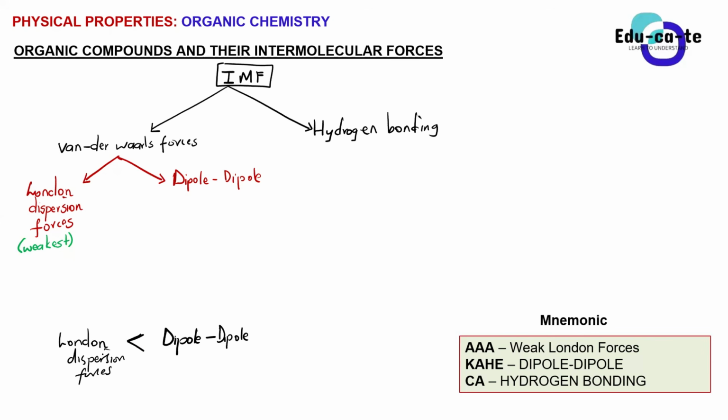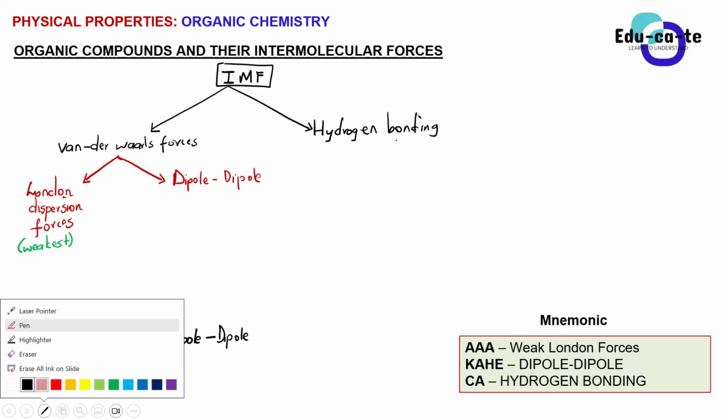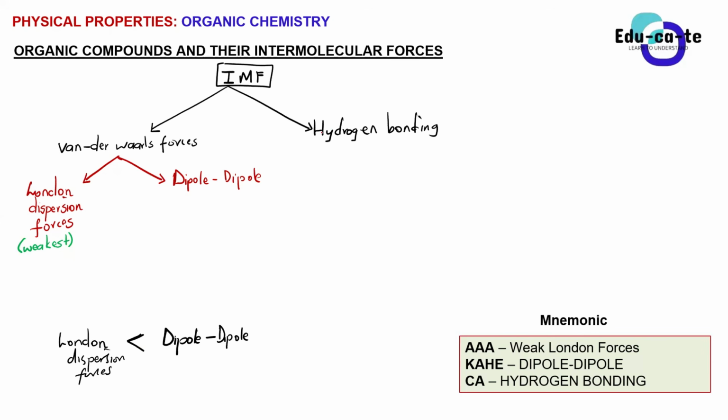But now the strongest of all, it is the hydrogen bonding. So basically the hydrogen bonding, usually when we call the hydrogen bond, we say it's a strong hydrogen bond, because when you have got two organic molecules and you find out that they have got hydrogen bonding, it means that they've got strong intermolecular forces. They are the strongest of all intermolecular forces that we look at. That is hydrogen bonding. It is strong hydrogen bonding.